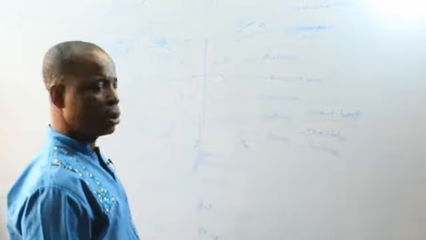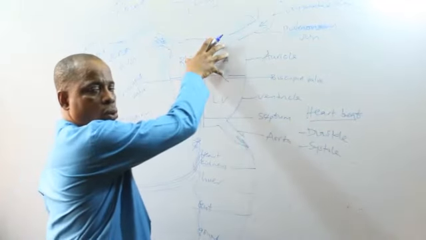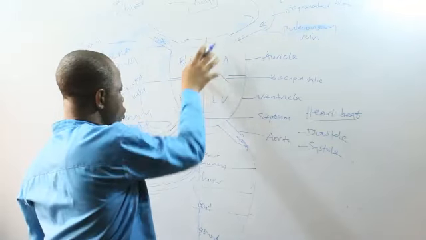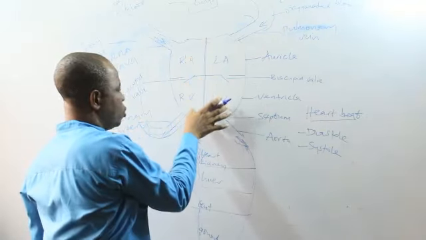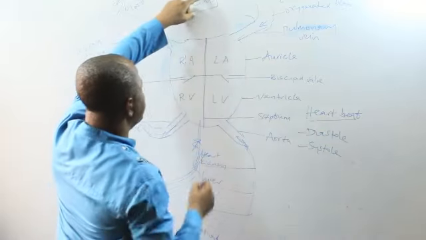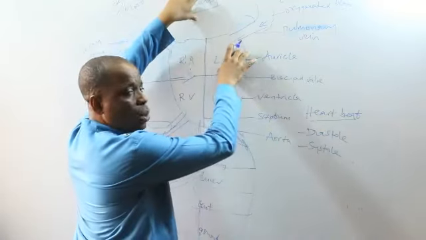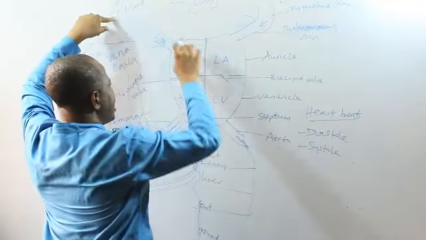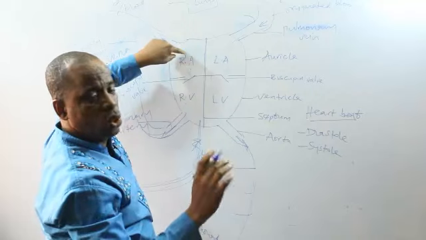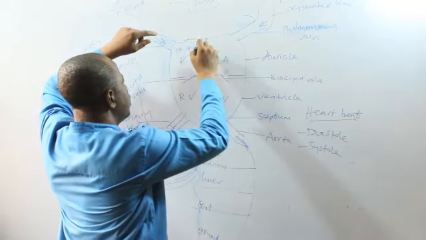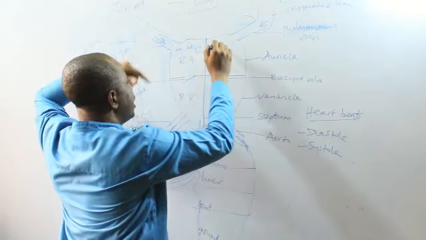During diastole, the two auricles contract, and the blood flows through the valves into the ventricles. Don't forget, the blood coming from the lungs has entered the left auricle and carries oxygen. The blood coming from the other parts of the body has entered the heart, in this case carrying no oxygen. So this side has no oxygen, but there is oxygen here.